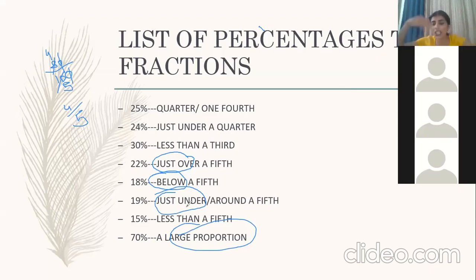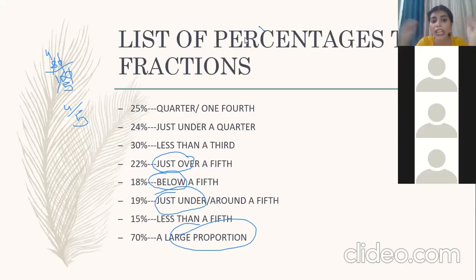19% को हम क्या लिख सकते हैं? Just under a fifth. 15% is less than a fifth. 70%. अच्छा, अभी इन चीजों के ऊपर ध्यान देंगे हम लोग, because mostly हम लोग what we're going to observe is that we'll have 70%, 80%, 90%. So if the percentage crosses 70% or 80%, तो हमें जरूरी नहीं है कि भाई 80% ही लिख कर आना है. We can use the words a large proportion. I'm also going to tell you one more word जो आप बहुत often use कर सकते हो, and it will give a good impact, that yes, lexical variety, words that can be included in task 1.